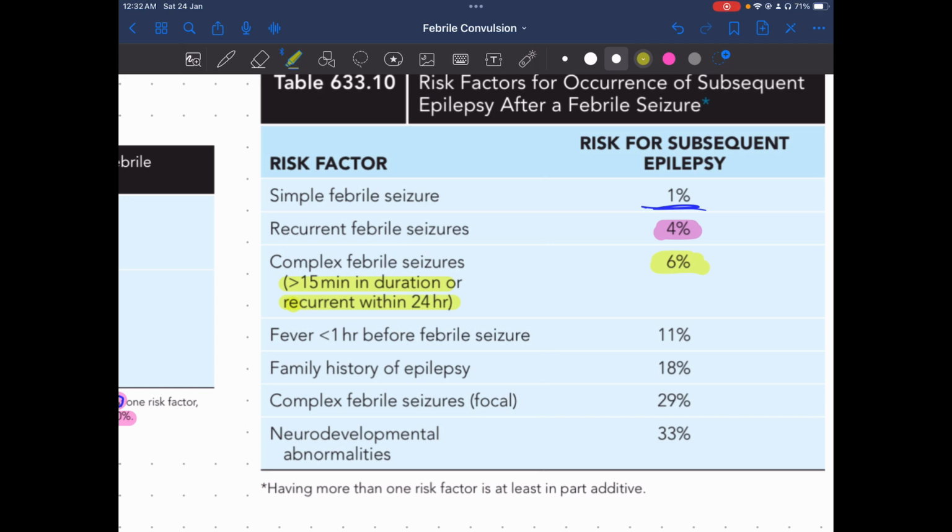Fever less than 1 hour before febrile seizure, 11%, 1 for 1. Family history of epilepsy, 18%. In complex febrile seizure, focal, this is the most important data, percentage. Complex febrile seizure which is focal causes 29% chances of epilepsy. If child is having neurodevelopmental abnormalities, 33%.